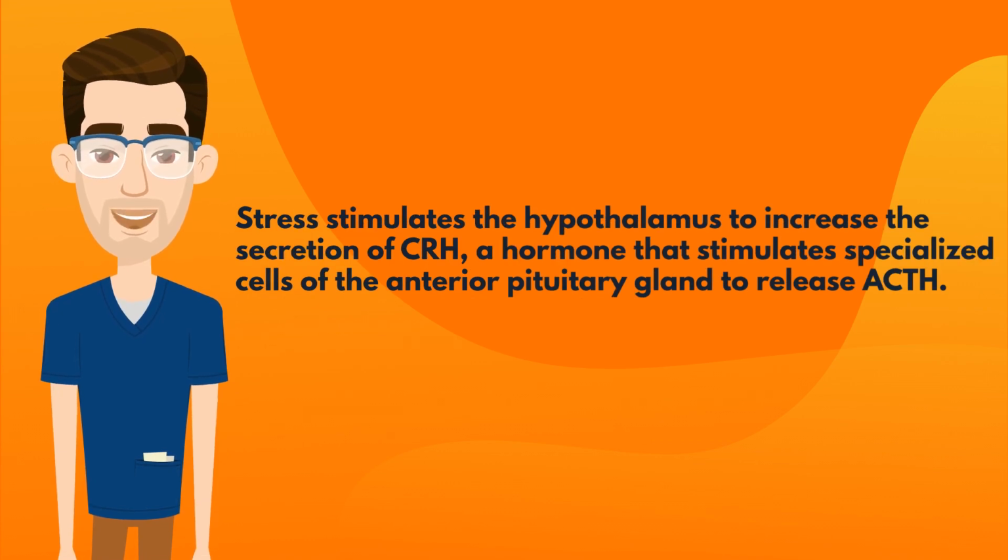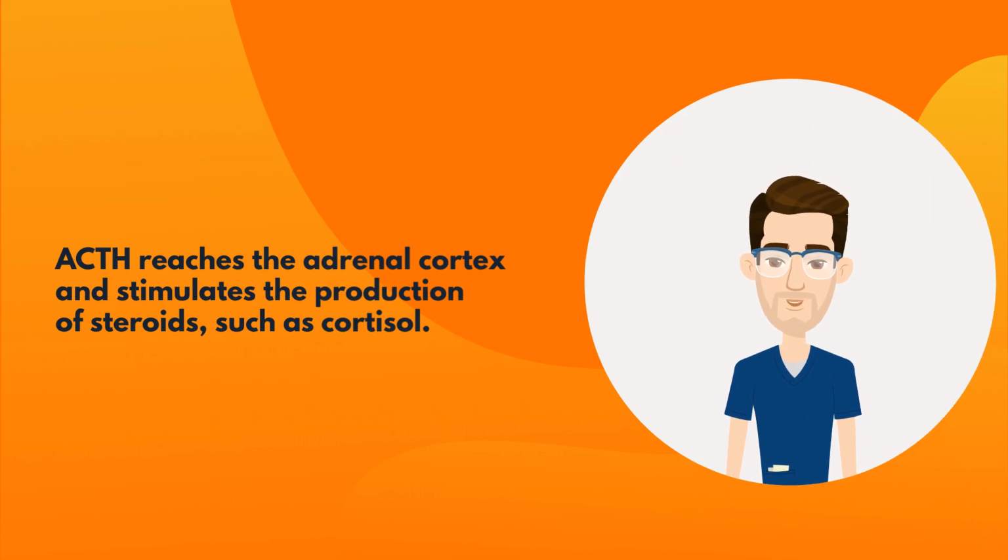Stress stimulates the hypothalamus to increase the secretion of CRH, a hormone that stimulates specialized cells of the anterior pituitary gland to release ACTH. ACTH reaches the adrenal cortex and stimulates the production of steroids, such as cortisol.